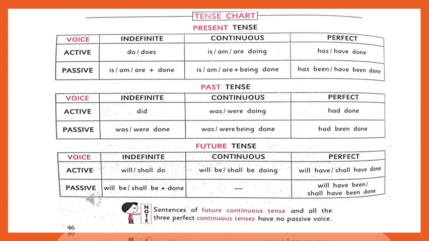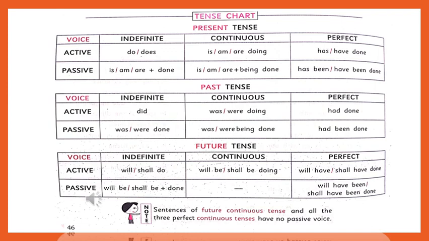For example, the first one is I am doing the work. When we change it into passive voice, the work is being done by me. In the continuous tense, the work is being done by me.